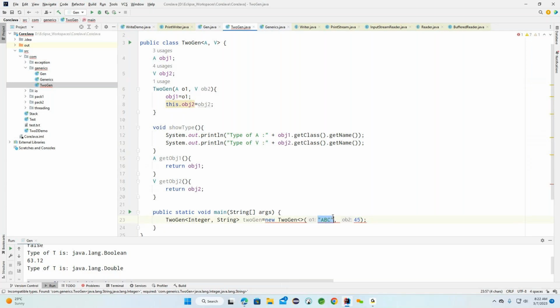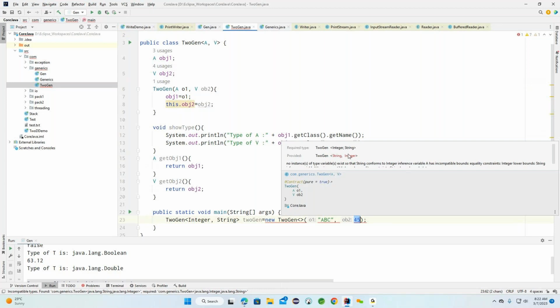The first one we need to come up with is an Integer. The second one we need to come up with is a String here. If you change the position, it is not going to work. Here you can see what the error is: it is expecting Integer comma String, but we provided String comma Integer, so the positions are changed. This will also give a compilation error.